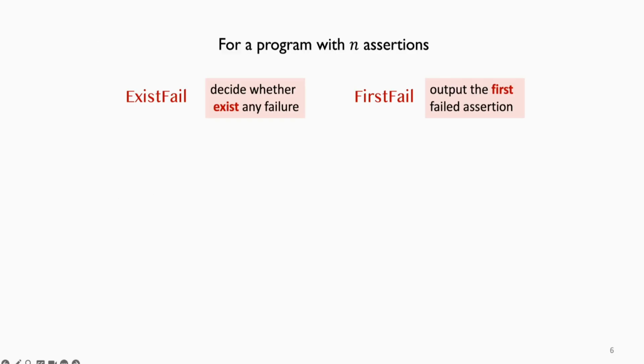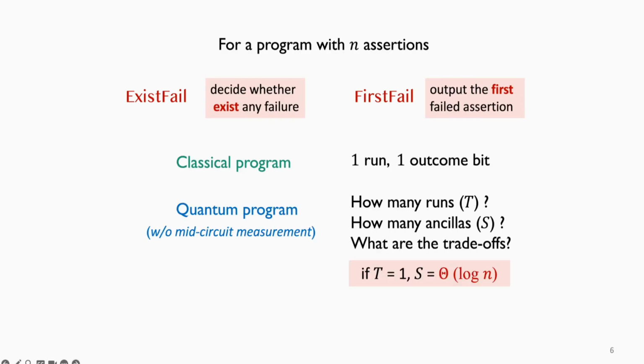And this brings us to the core question of our research. For a quantum program with n assertions, we want to understand, without the use of mid-circuit measurement, how many times we need to run the program and how many ancilla qubits we need in order to detect whether any assertion fails, and also to identify the first failing assertion. We call these two problems the exist-fail problem and the first-fail problem.